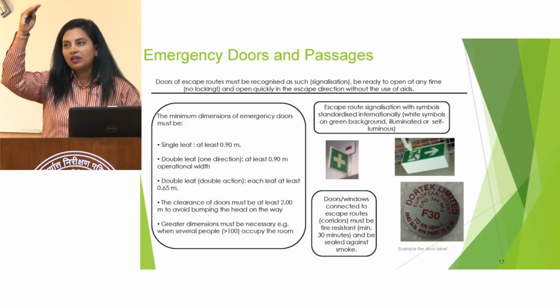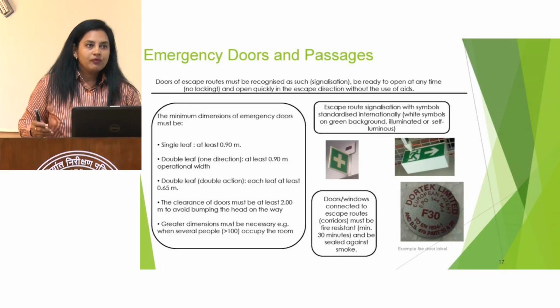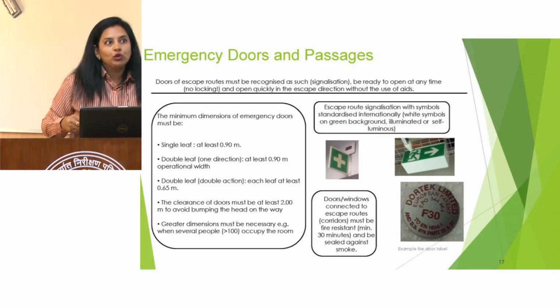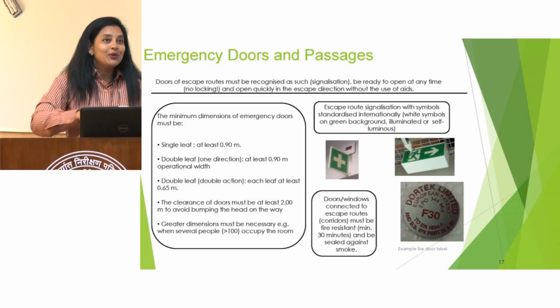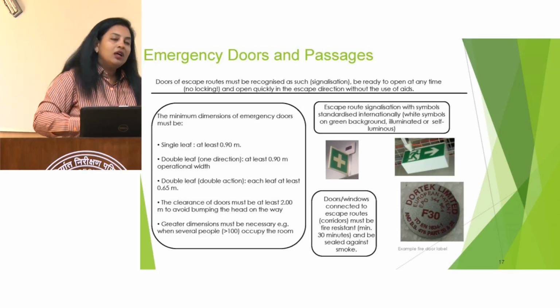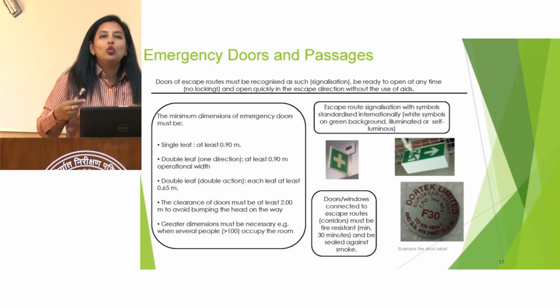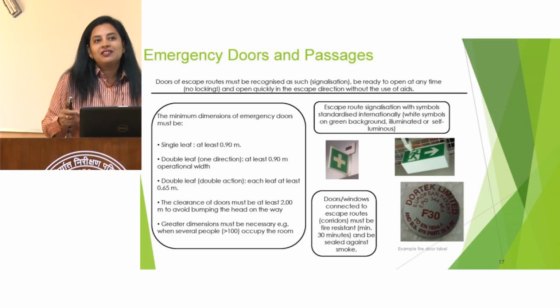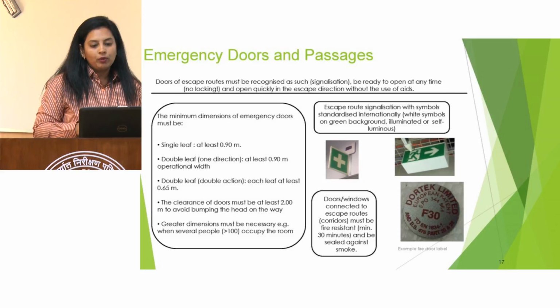Otherwise, some people are very tall, 6'4", 6'5". This is the height which we can say maximum also. Some people are even 7 feet. So there should be minimum 2 meters height. And again, further, if there are too many people working in the laboratory, then we should take into consideration the other dimensions also, if the occupancy level is more than 100 in the laboratory.